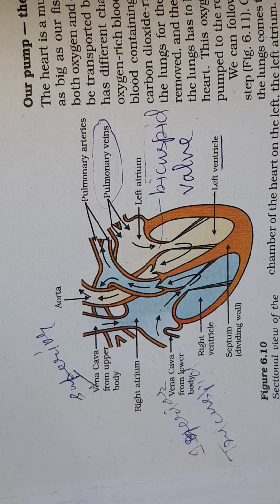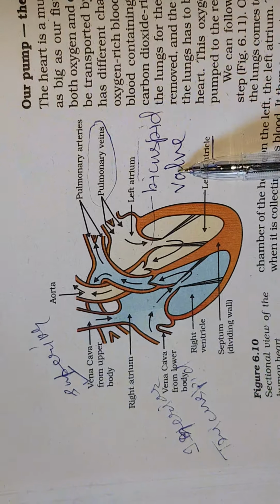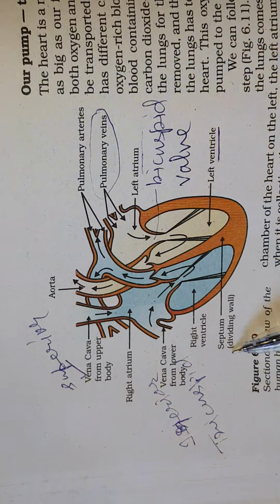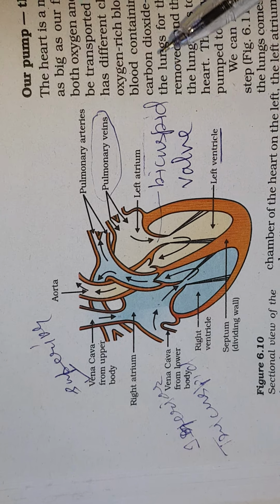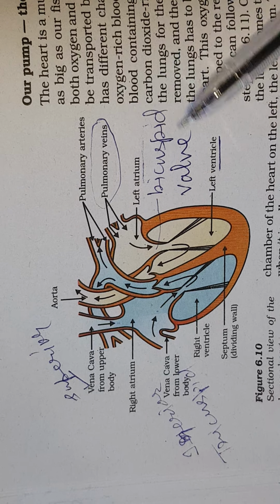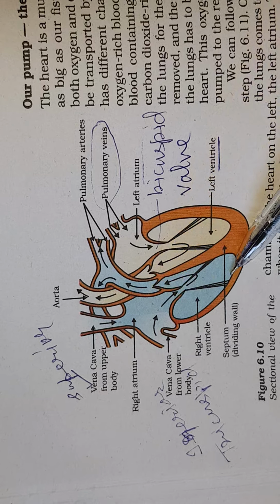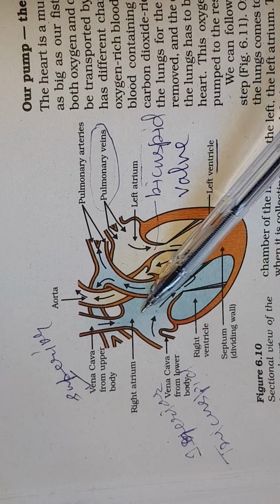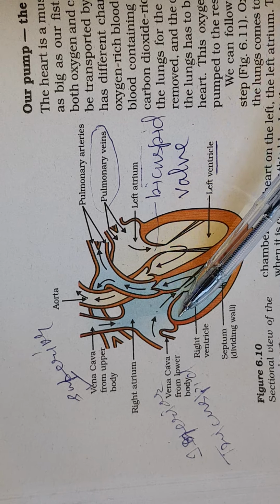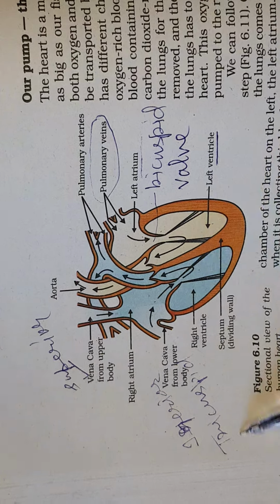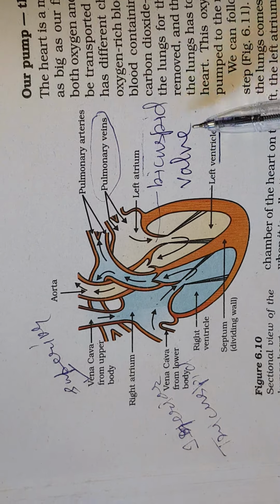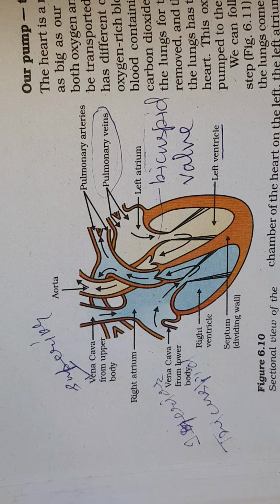The question is why we need these valves. Valves play a very important role because they prevent the backflow of the blood. Once the blood has come to the ventricle, it should not go back. So tricuspid valve is on the right side because it is 3-layered, and bicuspid valve on the left side because it is 2-layered.